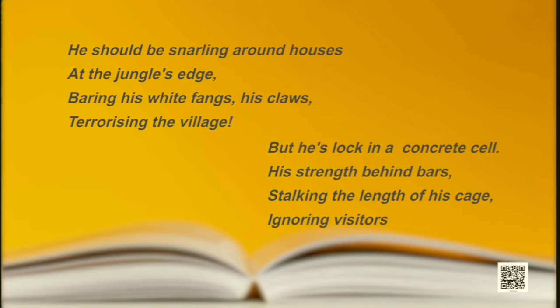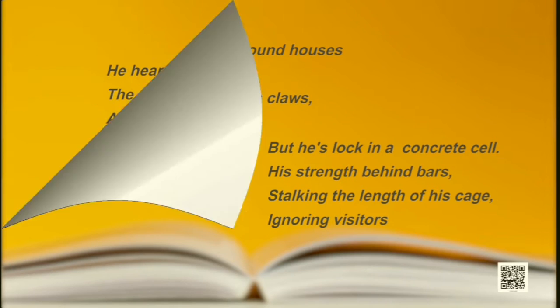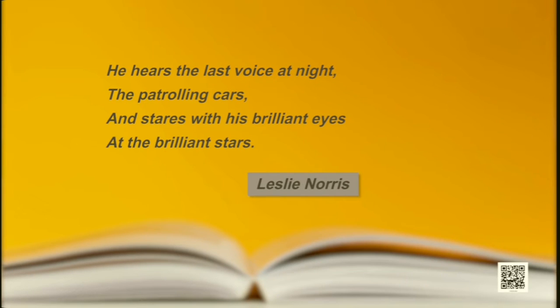But he is locked in a concrete cell, his strength behind bars, stalking the length of his cage, ignoring visitors. He hears the last voice at night, the patrolling cars, and stares with his brilliant eyes at the brilliant stars. Leslie Norris.